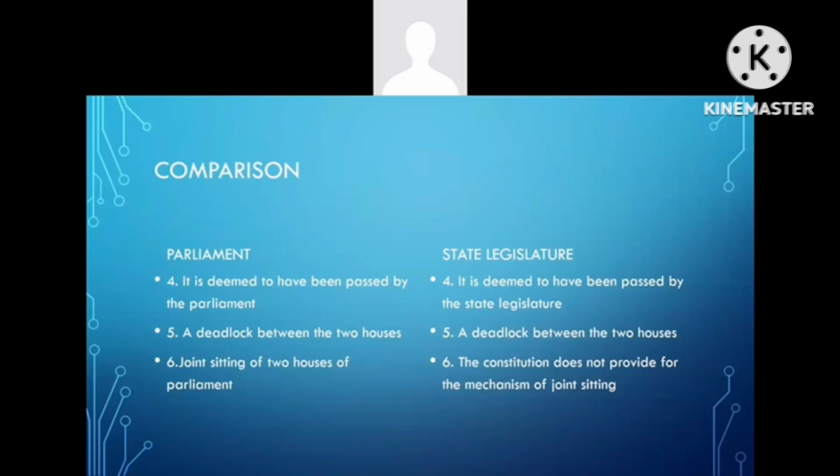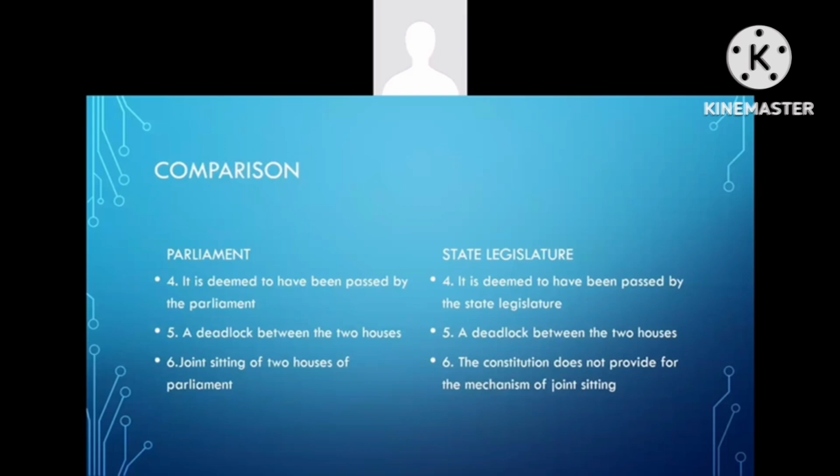Fifth one, state legislature. A deadlock between the two houses takes place when the Legislative Council, after receiving a bill passed by the Legislative Assembly, rejects the bill or proposes amendments that are not acceptable to the State Legislative Assembly or does not pass the bill within 3 months.